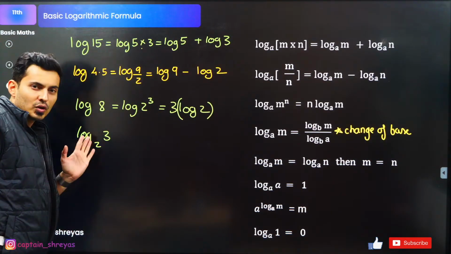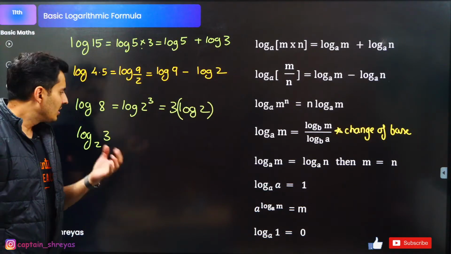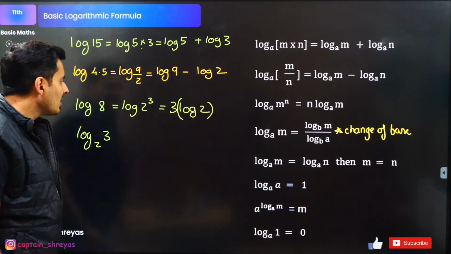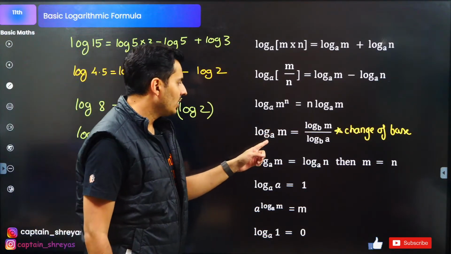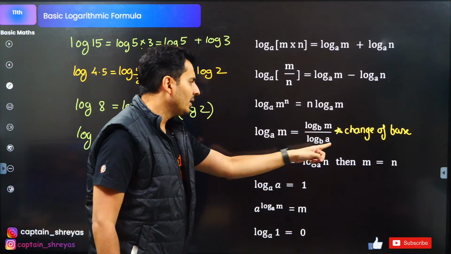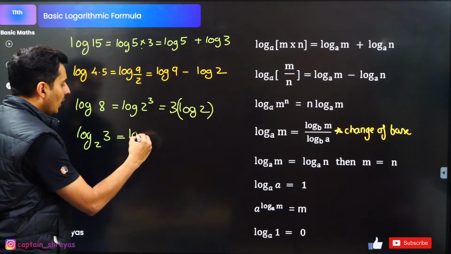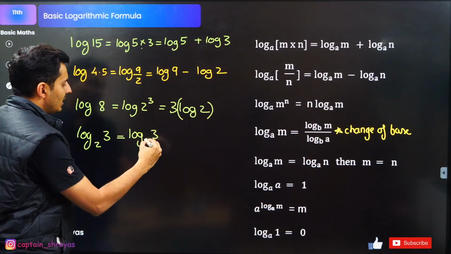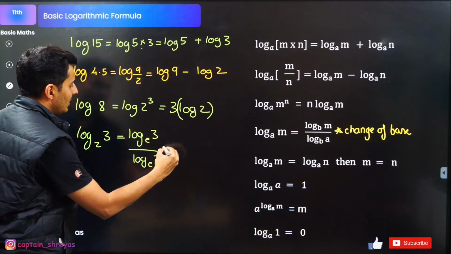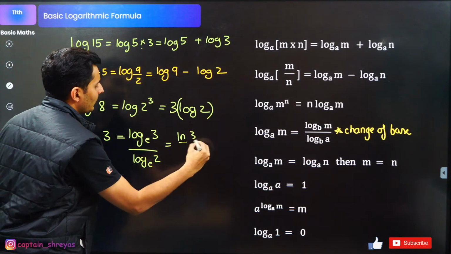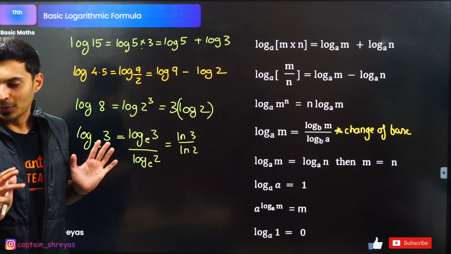Now this is crazy because usually the logarithms are either to the base 10 or to the base e. So maybe I'll convert it to the base e. So guys, you can see, log of m to the base a is log of m upon log of a to the convenient base b. So this is log of 3 to the convenient base, which is e, upon log of 2 to the convenient base, which is e. So this is ln 3 by ln 2. Now each of these values you can substitute and find out.